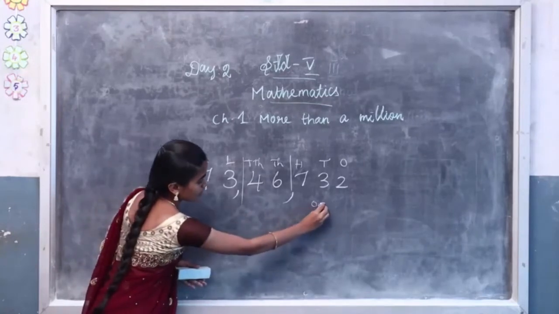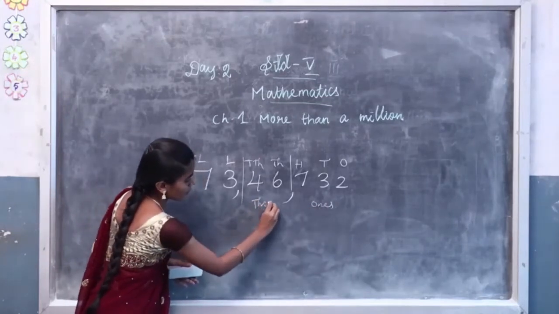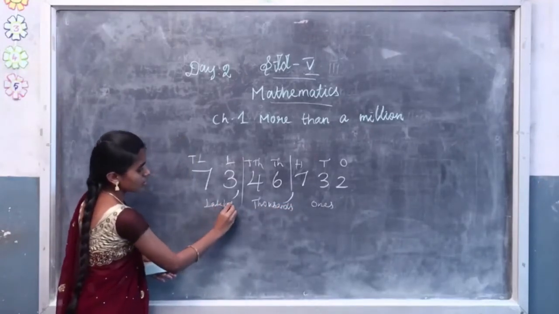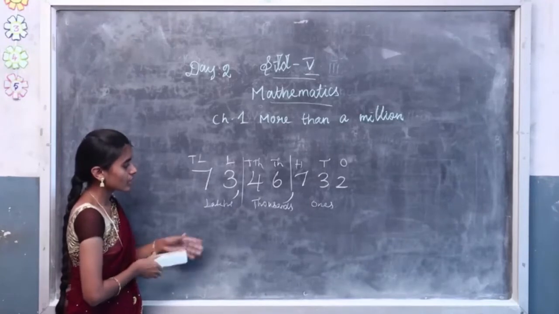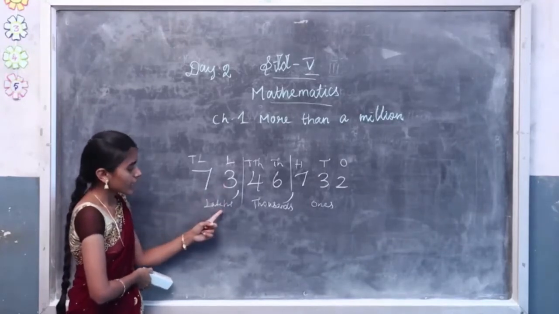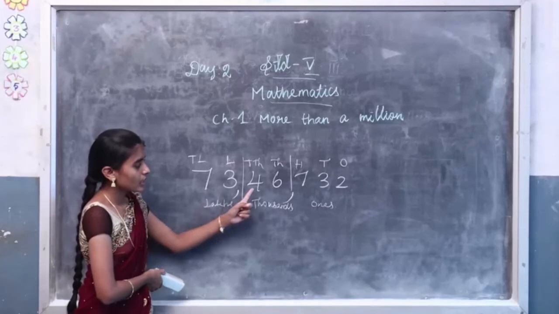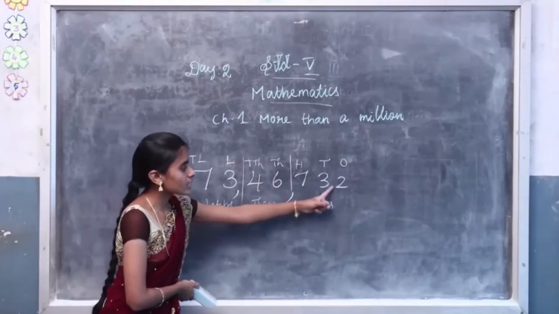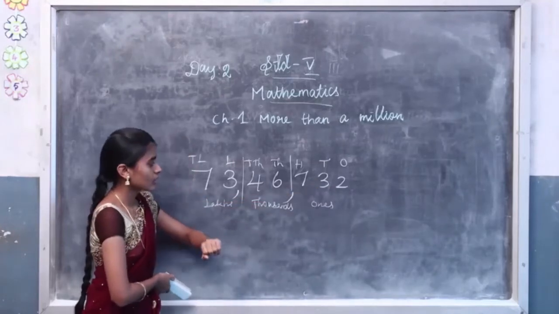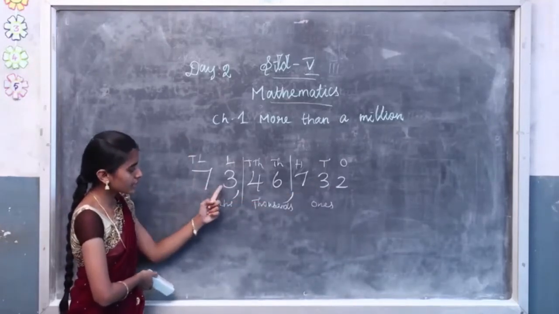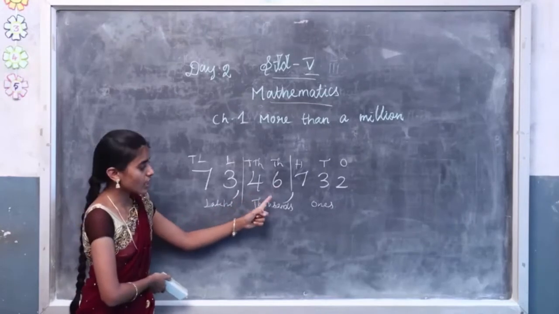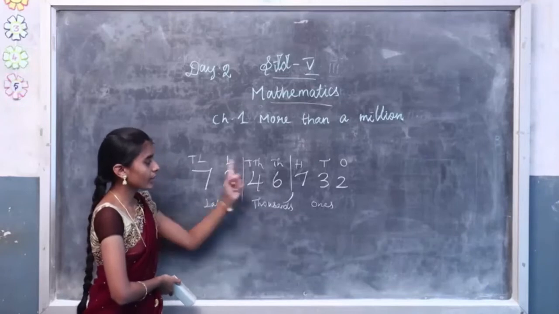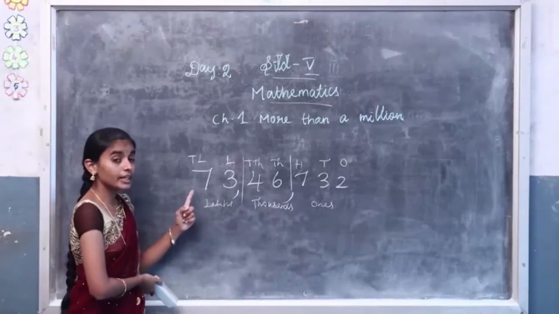So first group, ones group. This is the thousands group. This is the lakhs group. So how to write the number name of this number? Say the number all together, then say the group name. Then the second one, say the number all together, say the group name. Then the last one, say the number all together only. So read the number: 73 lakhs 46,732. So this is the number name of a 7-digit number in the Indian number system.